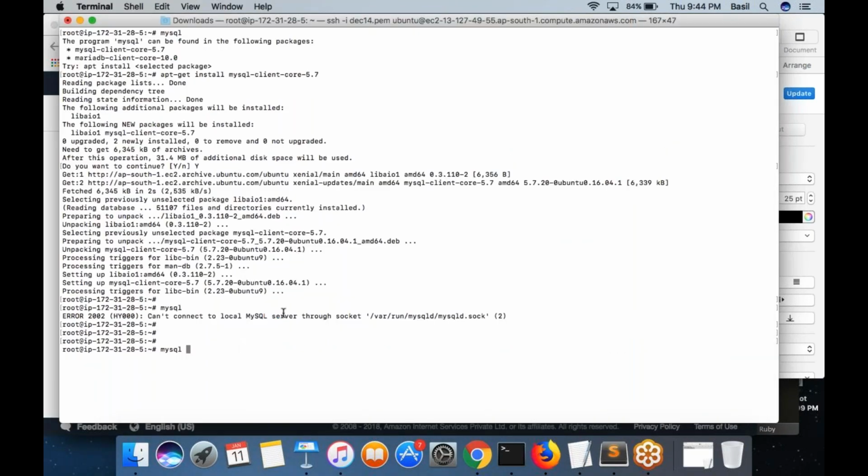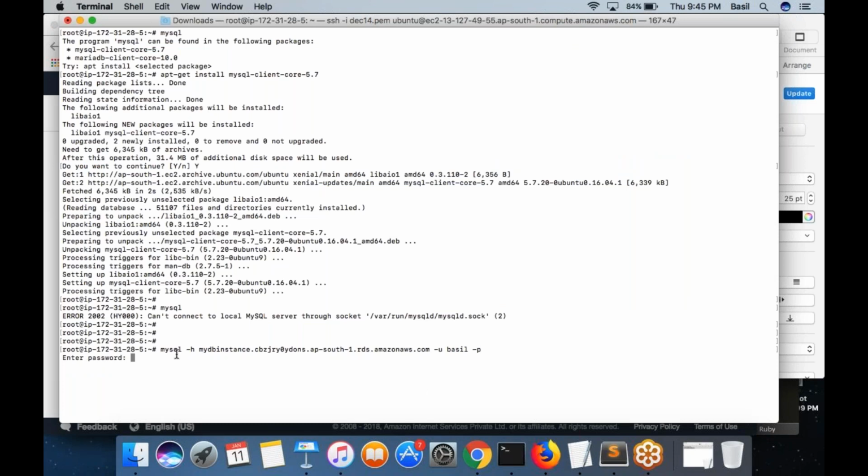So I'm going to connect to the RDS instance. mysql -h, the database instance name, basically the endpoint name here. Username is nothing but whatever username you had provided. Right? When you created the RDS database, you provided a username. And -p, the password, whatever password that you had provided.